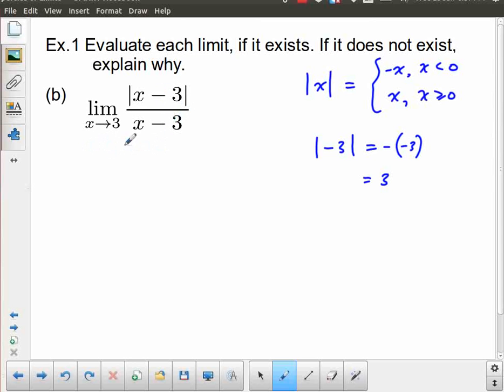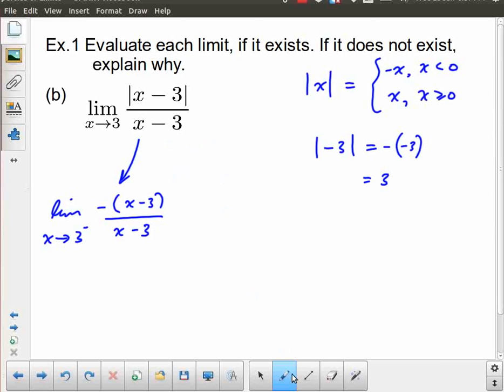So we could take this limit and we could write it as the limit as x approaches... Now, if we approach 3 from below, what is that going to mean to this? That means I have to take the negative of this thing over x minus 3.